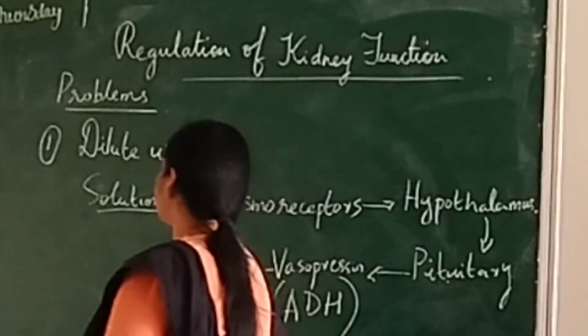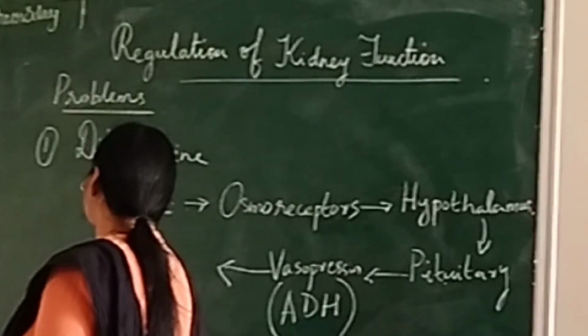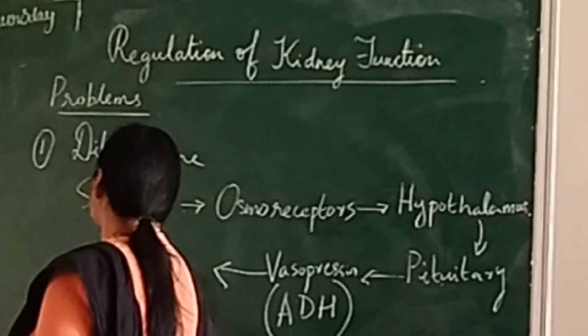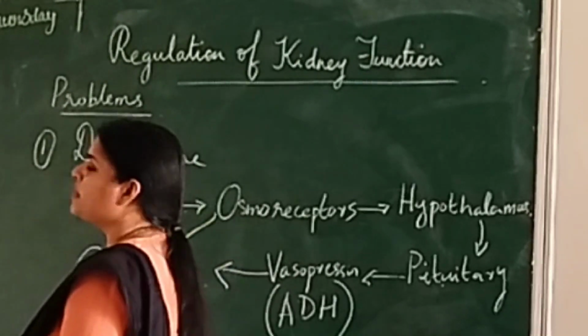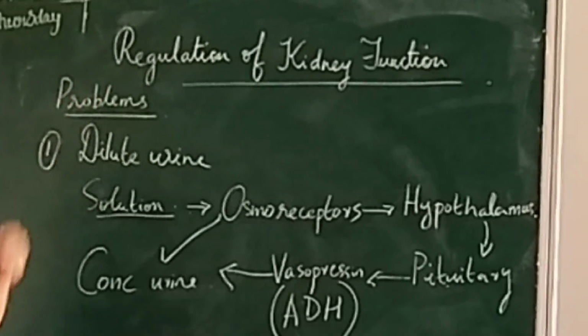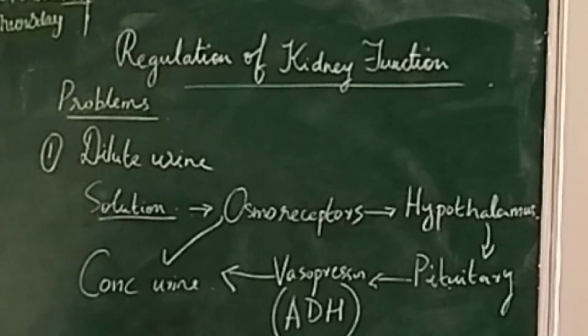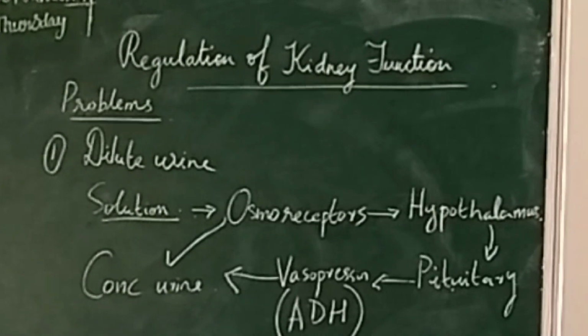As a result, dilute urine will not be there. All the urine will be concentrated. The problem is solved. This is one of the regulations of kidney function. The dilute urine problem is solved by secretion of this hormone, antidiuretic hormone. Finish writing?